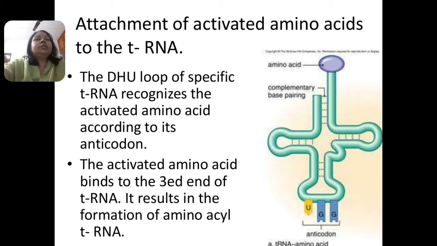The next step is attachment of activated amino acids to the transfer RNA. In the picture of transfer RNA, we find that the DHU loop of a specific transfer RNA recognizes the activated amino acids according to the anticodon. What is the anticodon present over there? The activated amino acid binds to the 3' end of the transfer RNA, and it results in the formation of amino acyl transfer RNA complex.